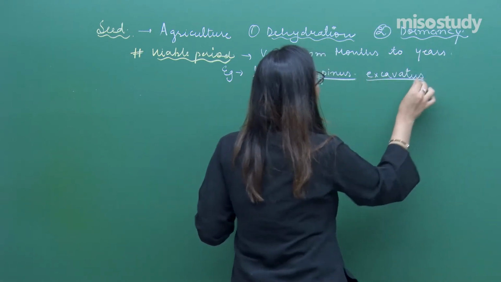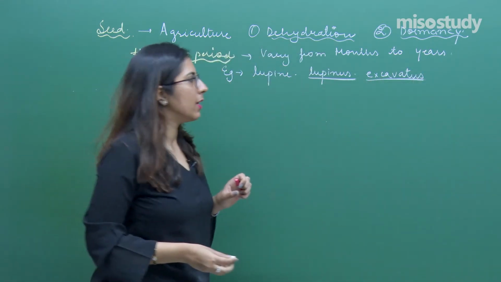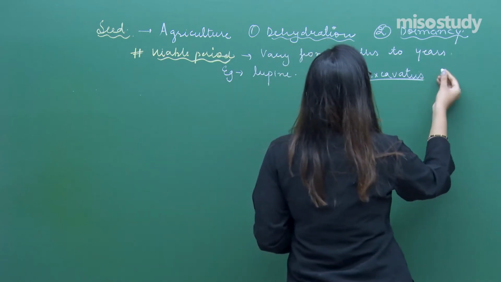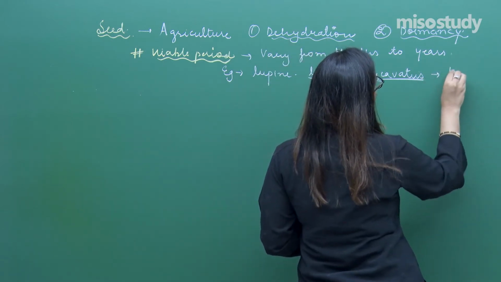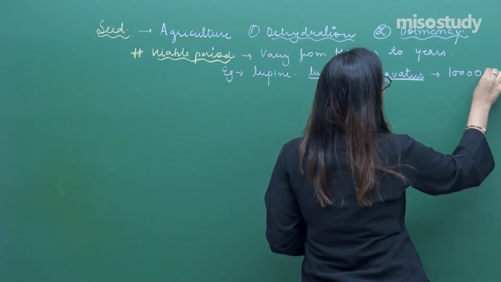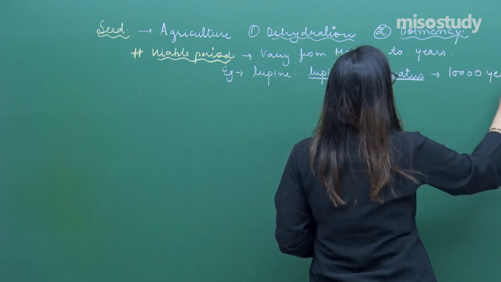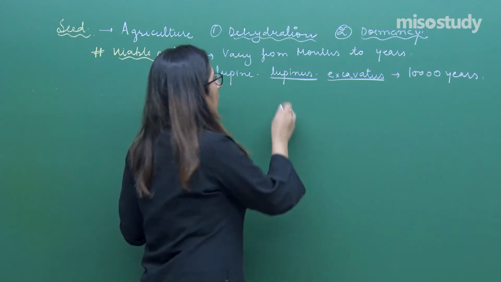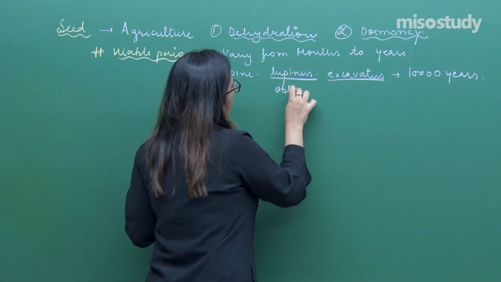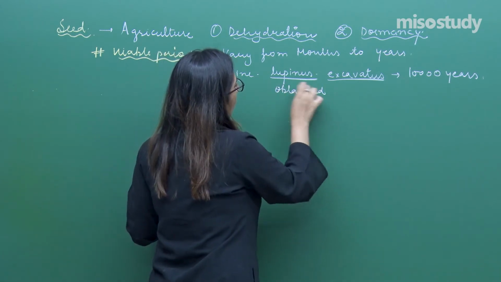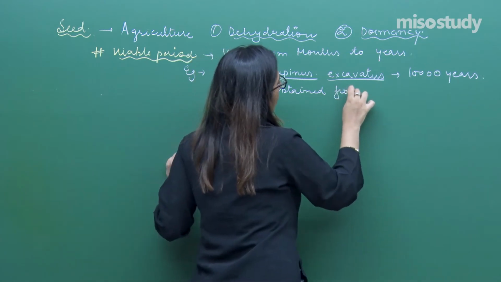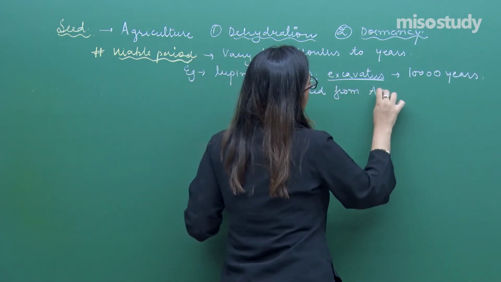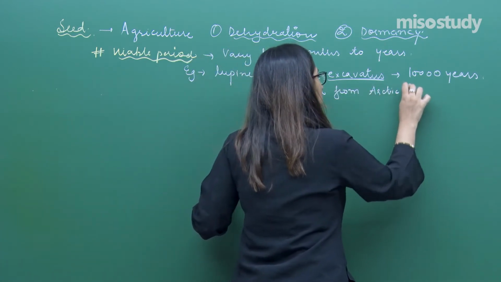Lupinus excavatus is a seed which is extracted by excavation activity, and it has a viable period of around 10,000 years. This is obtained from the Arctic tundra.